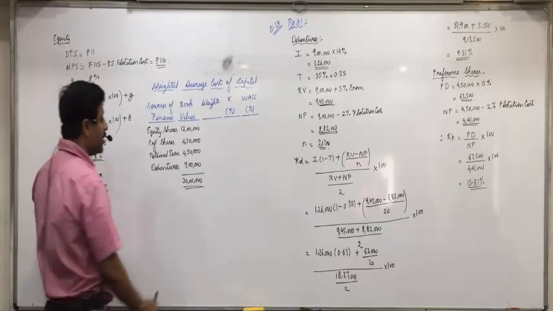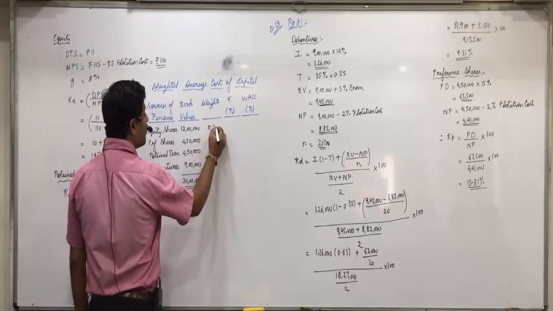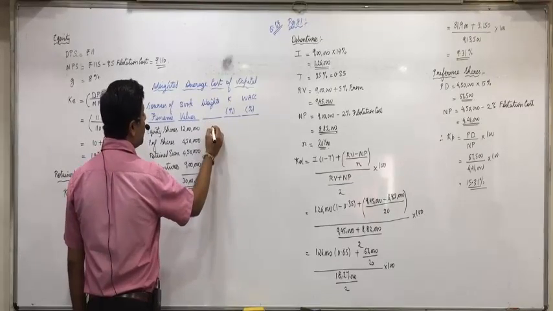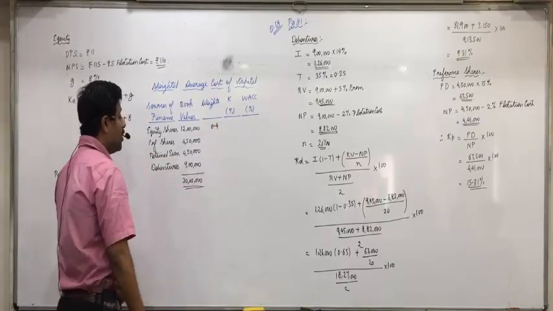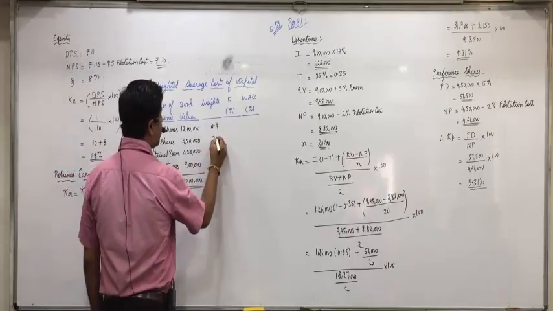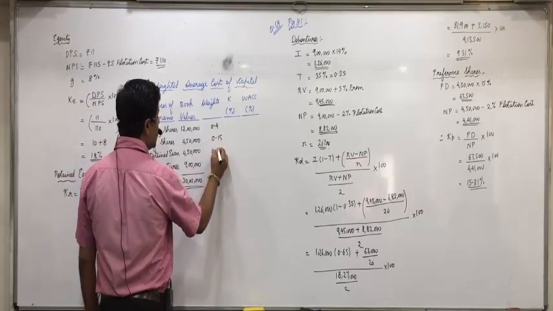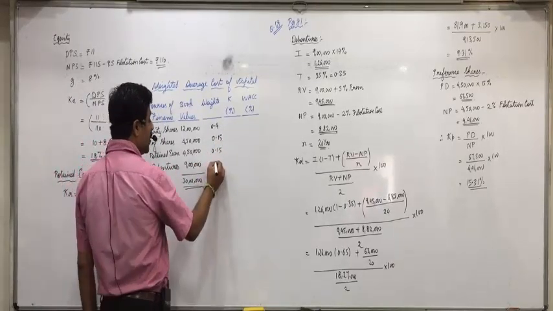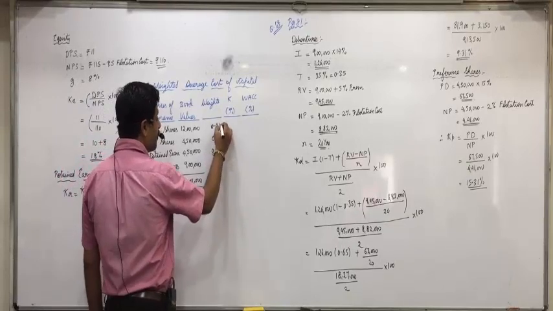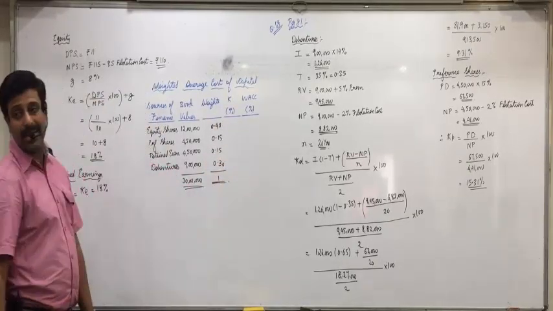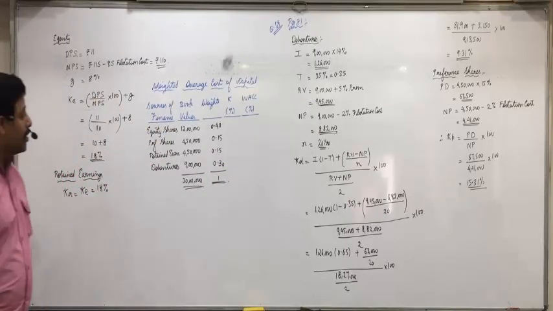Now 12 lakhs upon 30 lakhs, 0.4. 4,50,000 upon 30 lakhs, 0.15. And again 0.15, 4,50,000 upon 30 lakhs. And 9 lakhs upon 30 lakhs, 0.3.